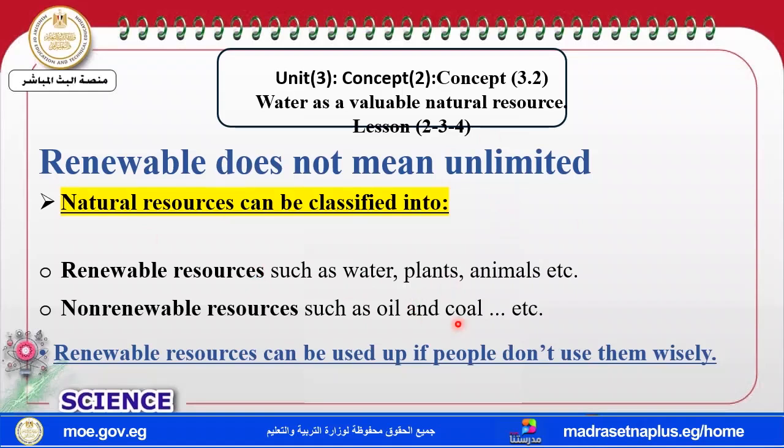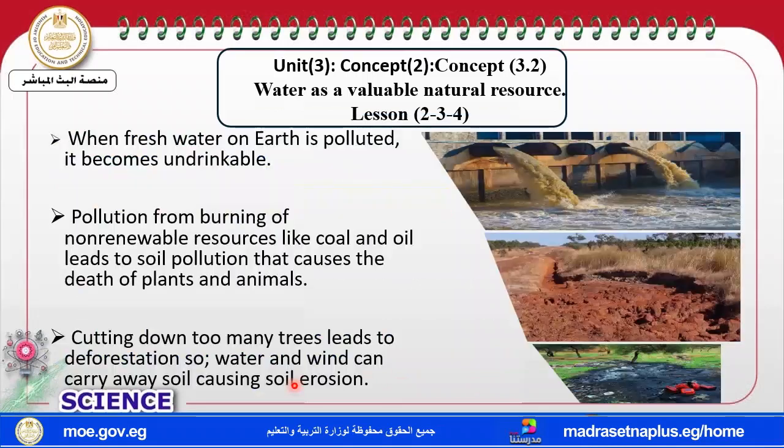Soil, coal, and so on. And renewable resources can be used up if people don't use them wisely. Take care that if we don't use them wisely, the resources can be used up, or run out.